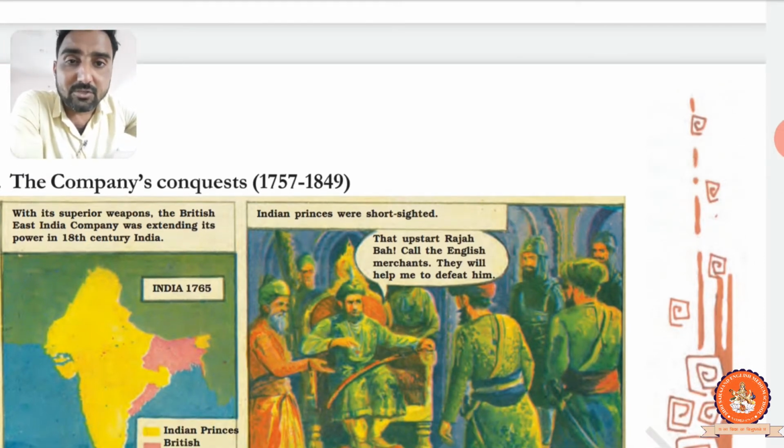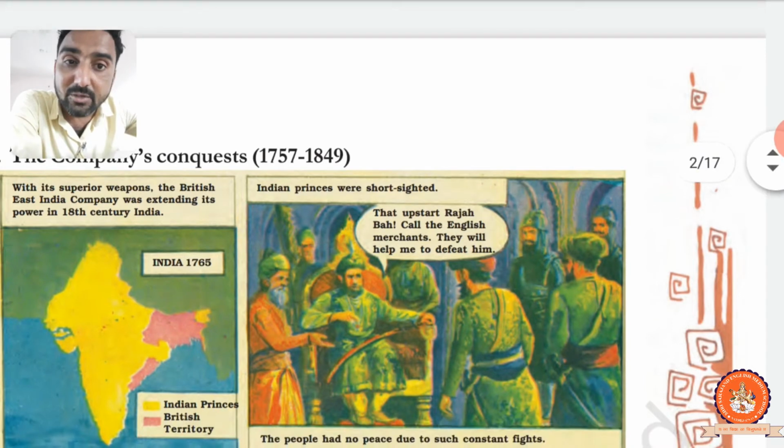Here is the first picture. With its superior weapons, the British East India Company was extending its power in 18th century India. See, the British East India Company had extensive, strong power, and they were able to get a tight grip over India.